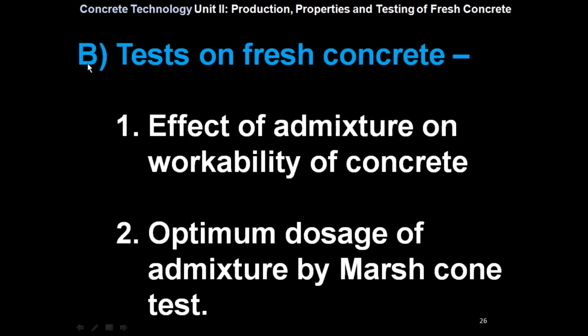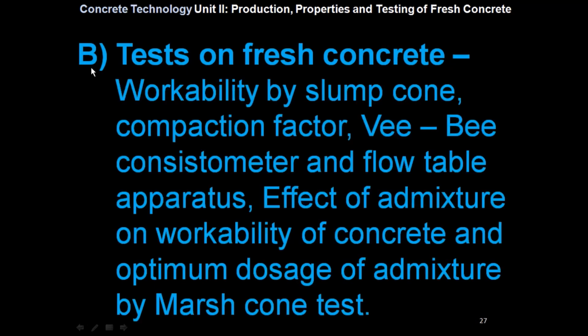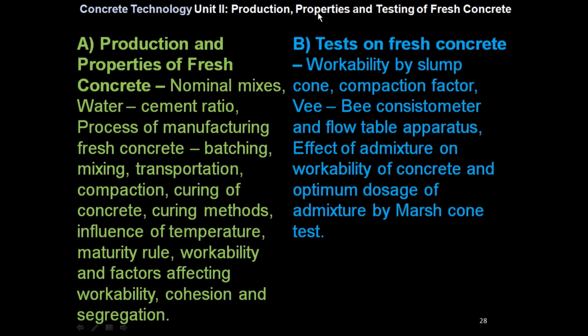So we have seen in Part B, tests on fresh concrete, the effect of admixture on workability of concrete, and optimum dosage of admixture by the Marsh-Cone test. So Part B includes tests on fresh concrete, which includes workability by slump cone, compaction factor, VB consistometer, and flow table apparatus; the effect of admixture on workability of concrete; and optimum dosage of admixture by the Marsh-Cone test. So Unit 2, Production, Properties and Testing of Fresh Concrete, includes Part A, Production and Properties of Fresh Concrete, and also Part B, Tests on Fresh Concrete.